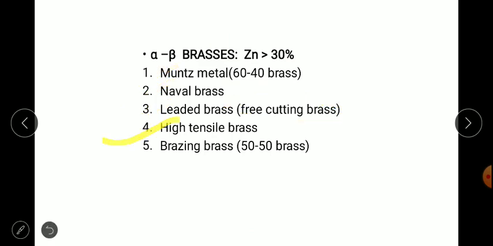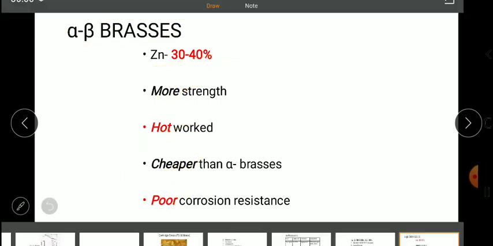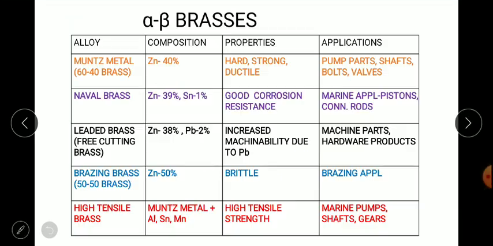Next is high tensile brass, and next is brazing brass, which is called 50-50 brass, 50% copper, 50% zinc. So alpha beta brass is 30 to 40% zinc, has very good strength, is used for hot working, and is cheaper than the alpha brasses, whereas it has poor corrosion resistance compared to them.